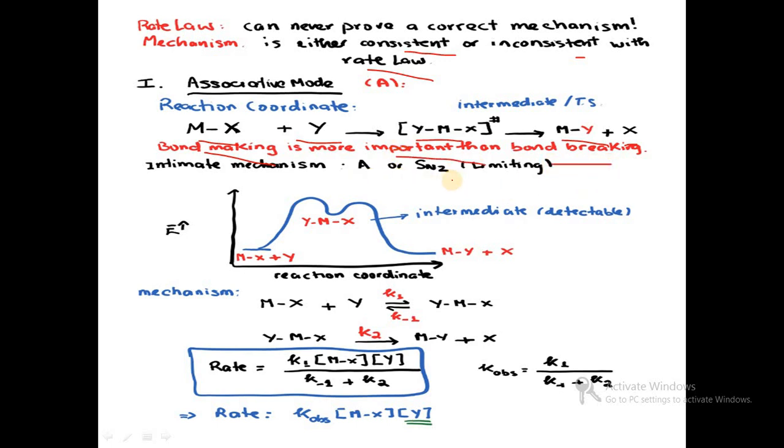So it is an intimate mechanism, that is the SN2 mechanism. As in the graph, initially MX plus Y, we get a detectable intermediate, and lastly we get MY. So in this mechanism, the first step is a slow step, the second step is a fast step, and the rate of the reaction depends on both concentrations, so it is an SN2 reaction.